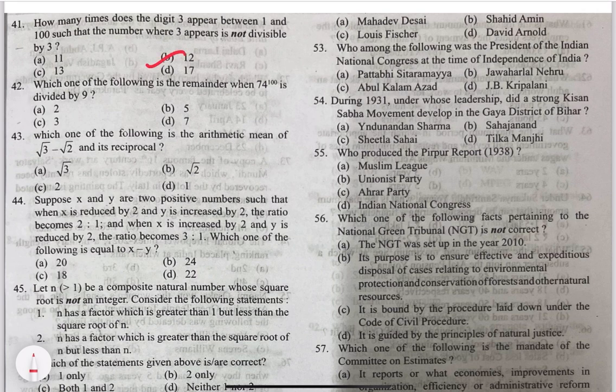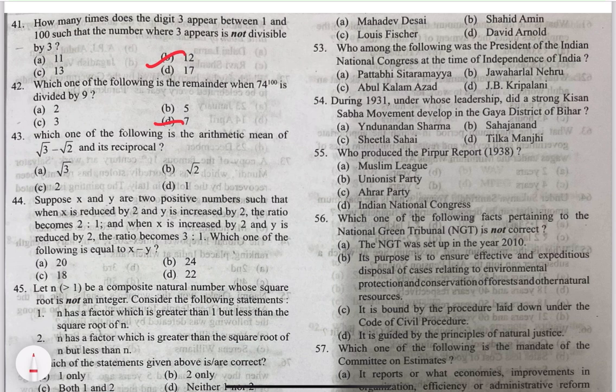42. Which one of the following is the remainder when 74 to the power 100 is divided by 9? Here the answer would be 7. The remainder will be 7. Use a formula and find it out. Like 74 to the power 100 can be written as 72 plus 2, the whole power 100. Try to derive the answer using that.